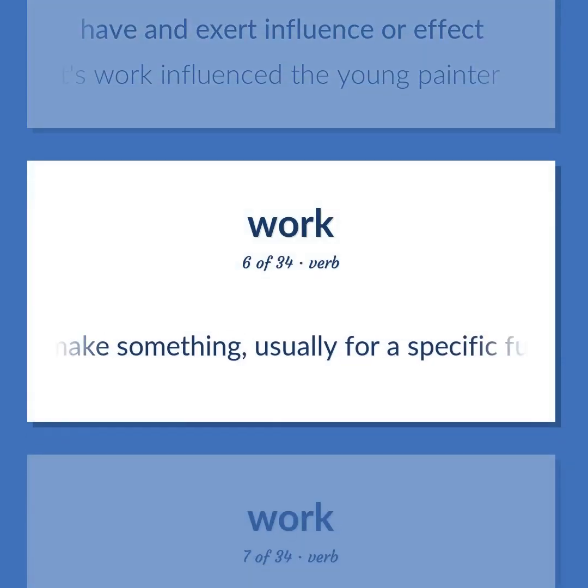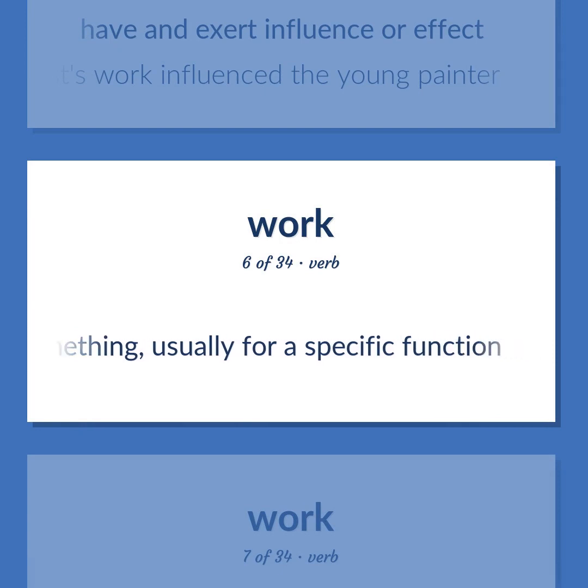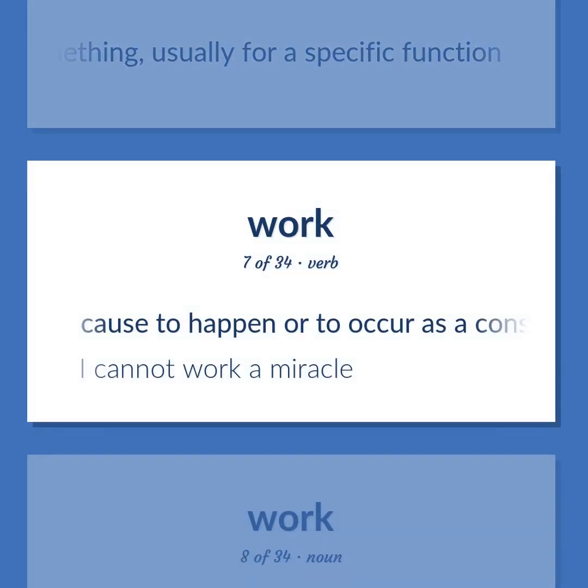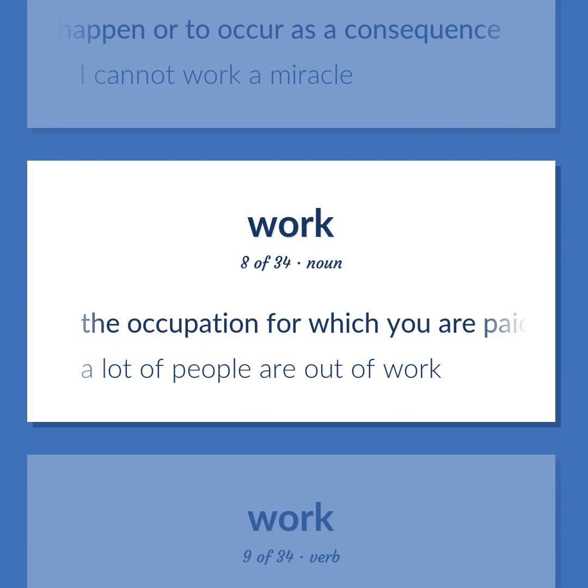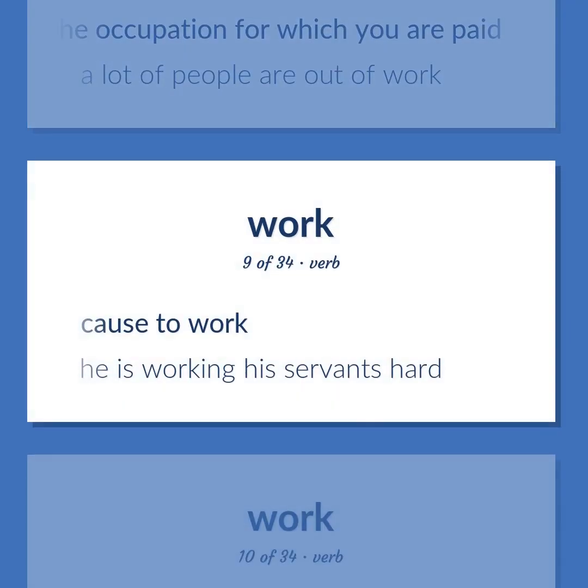Make something, usually for a specific function. Cause to happen or to occur as a consequence. I cannot work a miracle. The occupation for which you are paid. A lot of people are out of work. Cause to work.